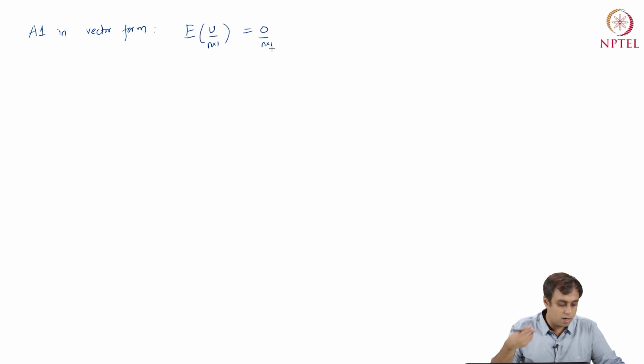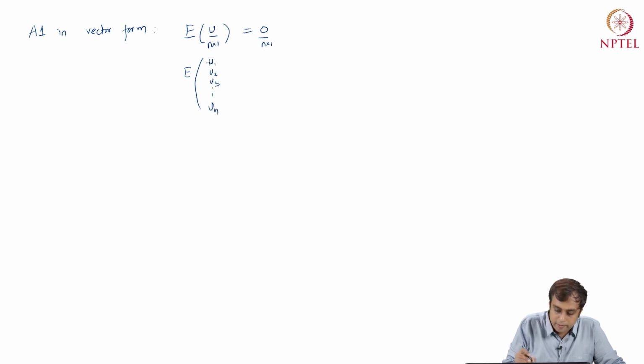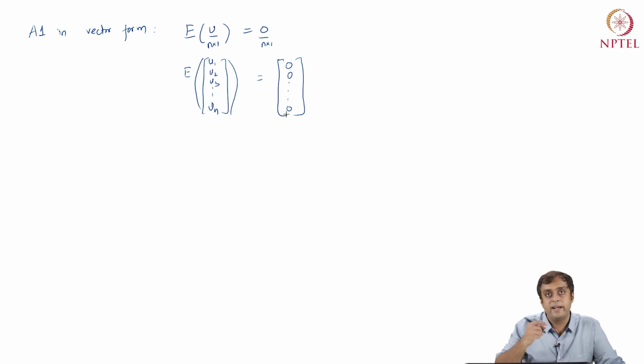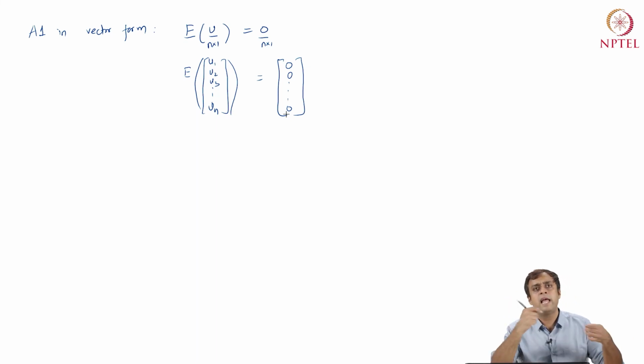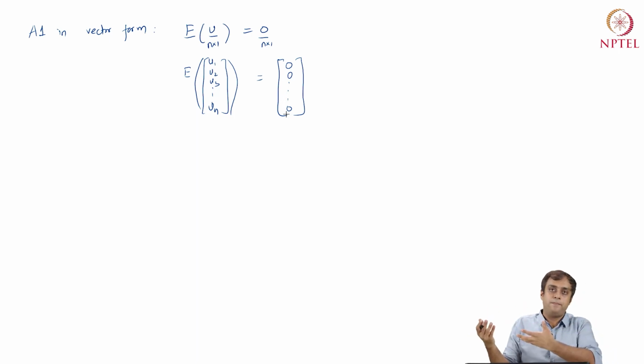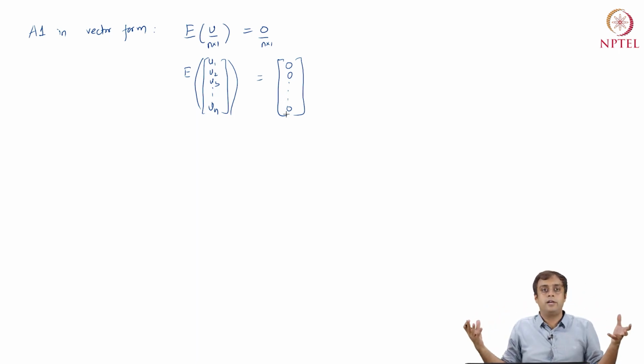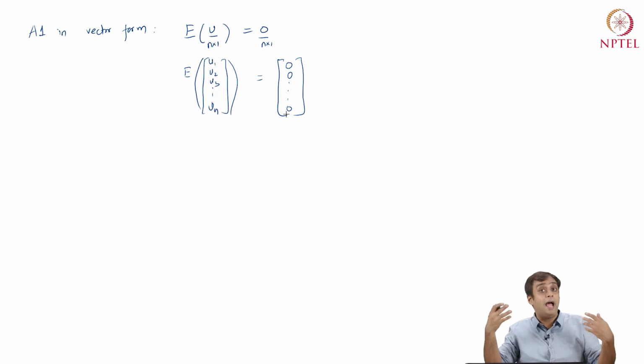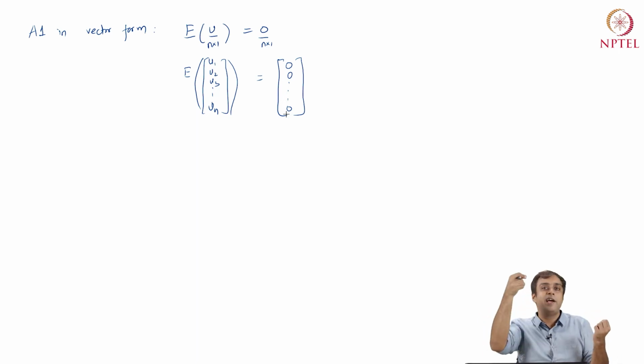Similarly, the zeros are also n by 1. Now I can rewrite this as expectation of u1, u2, u3 all the way till un equals 0, 0, 0. Now expectation being a linear operator just enters the vector like if it were a constant lambda. It would simply enter, and it will apply to each element of this vector.